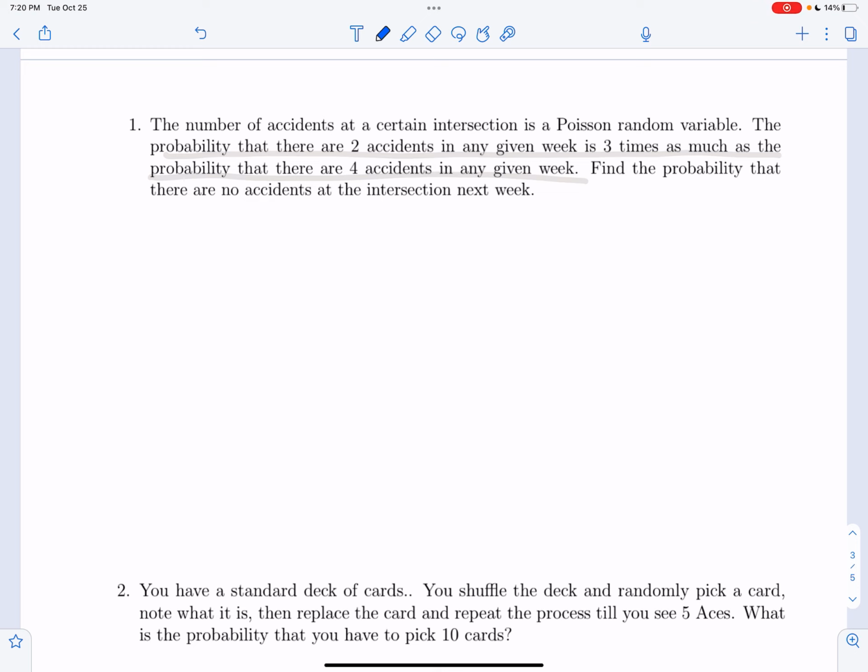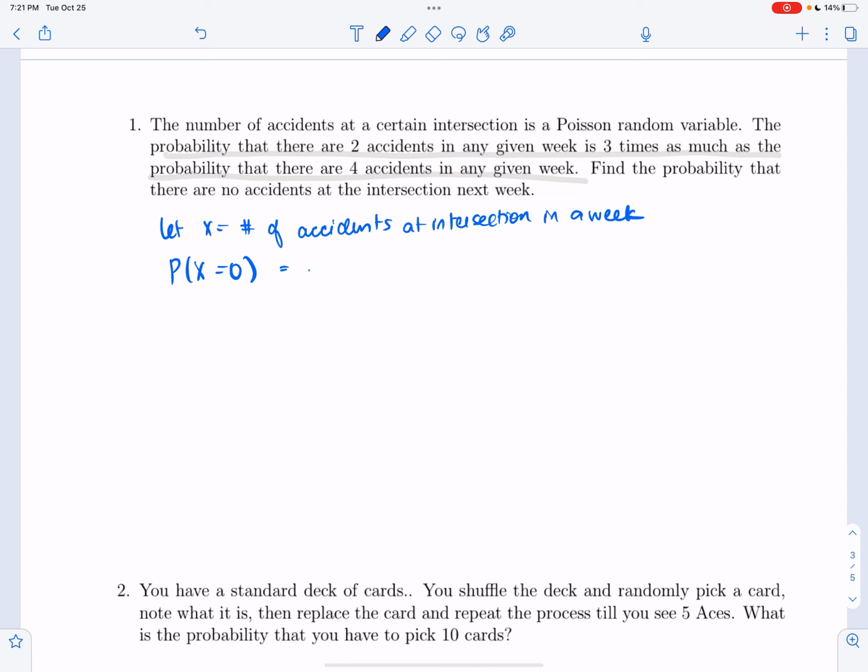The question asks for the probability that there are no accidents. So let's say let x equals number of accidents at intersection in a week. Okay, so we want the probability x equals 0. That's our goal. So we know it is e to the minus lambda, lambda to the 0 over 0 factorial, so basically e to the minus lambda. But we don't know what lambda is. So what do we do? We will use this statement and see how we can find lambda.